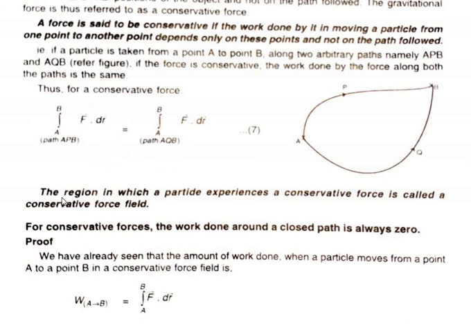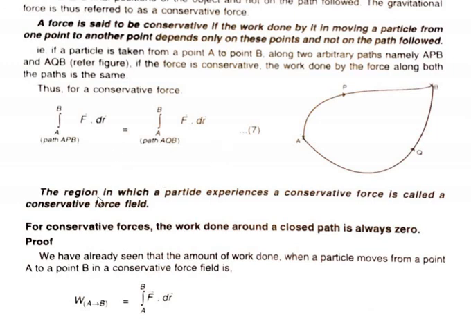So the region in which the particle experiences a conservative force is called a conservative force field. For a conservative force, the work done along a closed path is always zero. Suppose we are taking a particle from A to B, and again from B to A, then the total work done to take the particle through a closed path is equal to 0.